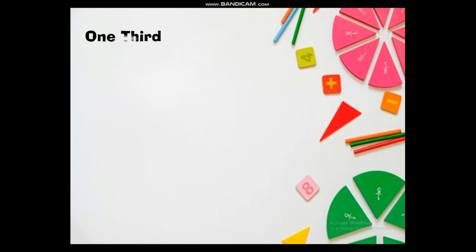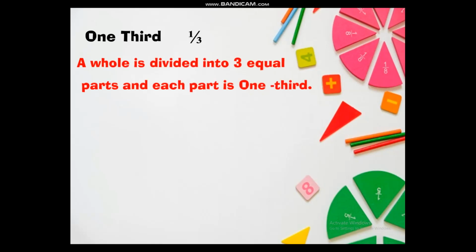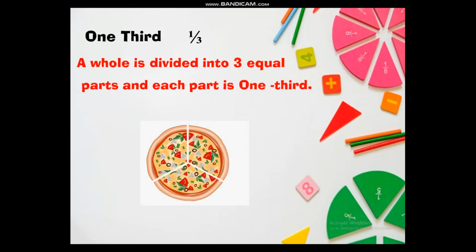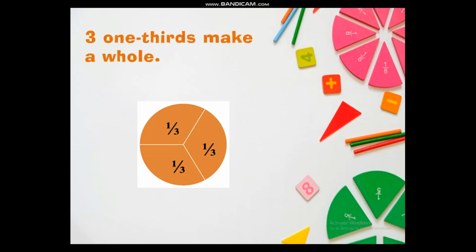Now we will talk about 1/3, and it can be written as 1/3 or 1/3. Now a whole is divided into 3 equal parts and each part is 1/3. Like here this pizza, it has been divided into 3 equal parts and each part is 1/3. Now this is a circle and it has been divided into 3 parts and each part is 1/3. So how many 1/3s will make a whole? 1, 2 and 3. So 3 1/3s make a whole.